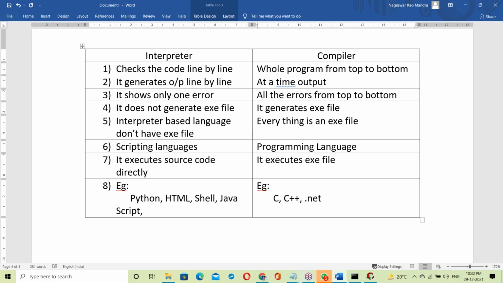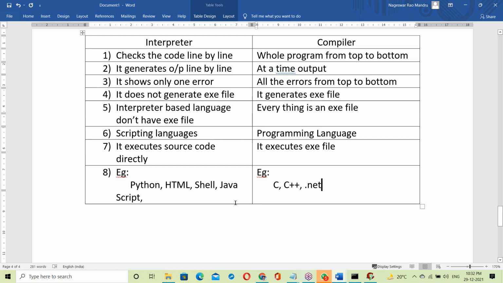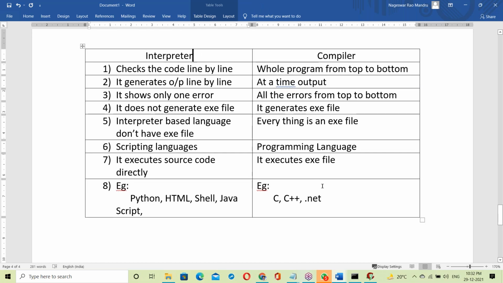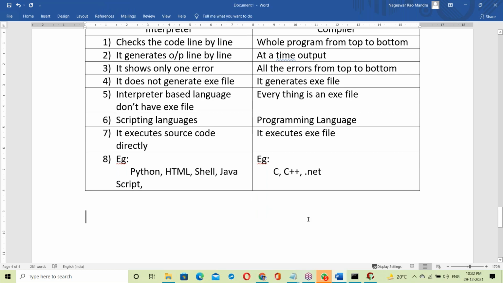These are compiler-based examples. So this is the difference between interpreter and compiler. The main difference is the exe file. An interpreter does not generate an exe file. A compiler generates an exe file. Many of you may be thinking that the trainer explained interpreter-based and compiler-based languages very clearly, but where is Java? He is not talking about Java.